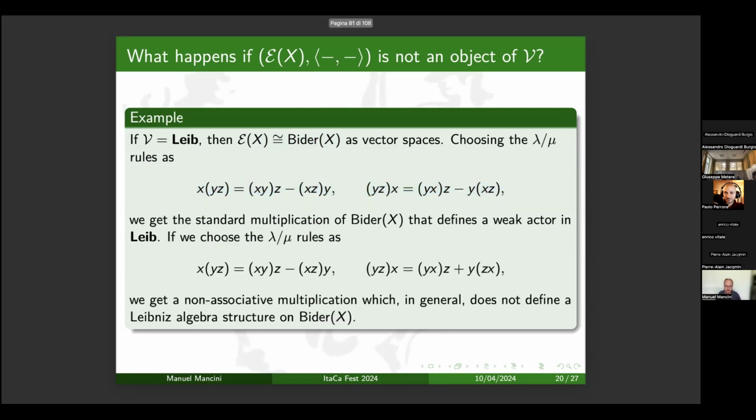But if I change the choice of the lambda mu rules, and here I'm just changing this last term, one can prove that these two equations define the same variety. But with this choice, the multiplication that I obtain on E of X, that is always isomorphic to Bider of X as a vector space, defines just a non-associative algebra structure. And so in this case, E of X is not a weak actor, but it is not true that the variety is not weakly action representable.